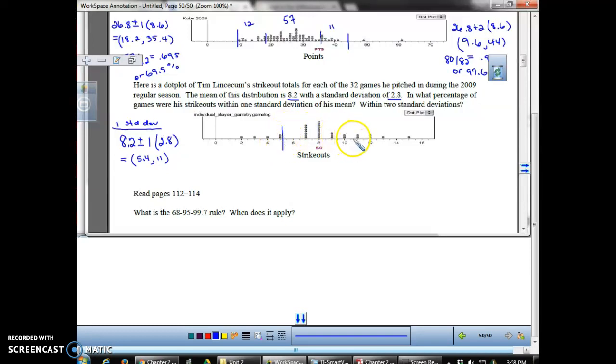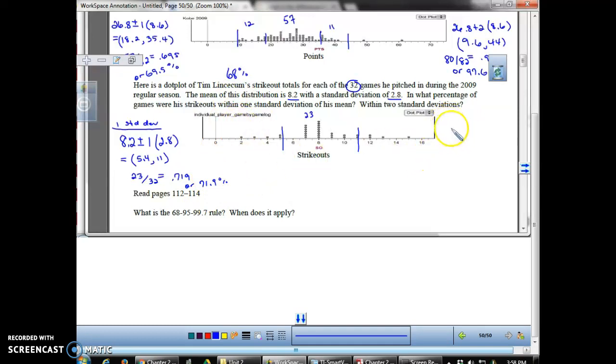Then go to 11, which is right here, and I want to include those observations. It's rare that it'll fall on the line, but it actually does here. You're going to count all of these observations, and when I count those, I get 23 observations. So it's 23 out of 32, because they told us there were 32 games, and that is going to give us 0.719, or 71.9%. So again, not terribly far from what we might expect at 68%.